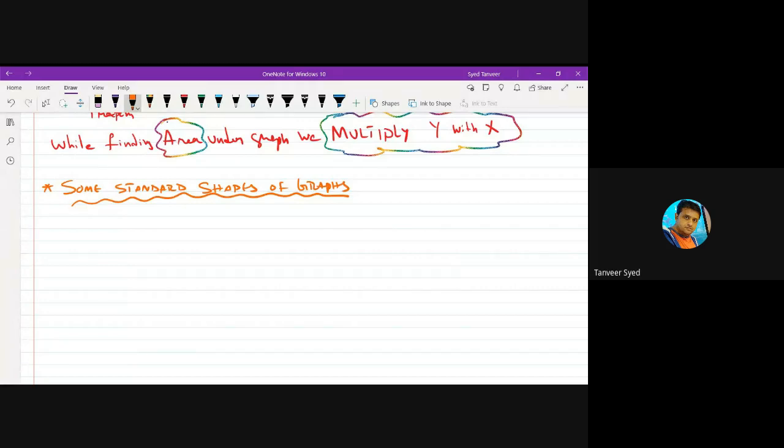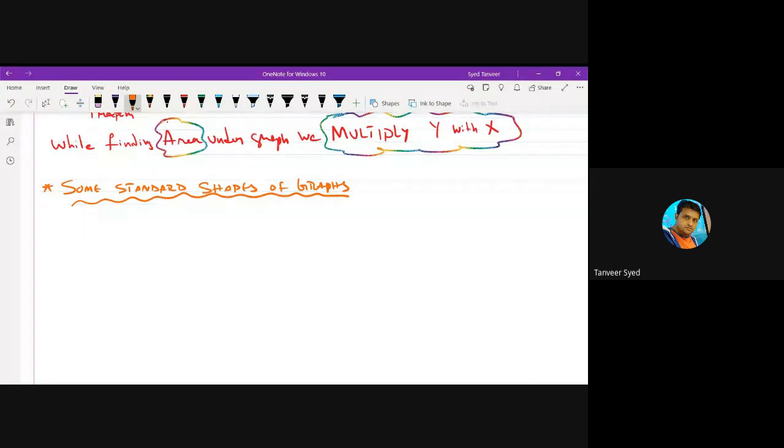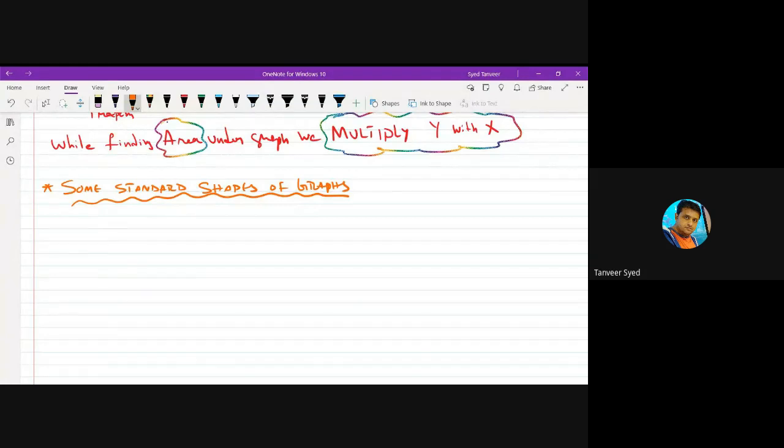Suppose I ask you to plot a graph between population of India year-wise and number of runs scored in World Cup. Is there any relation between these two? No relation. Population of India is in no way related to runs scored in World Cup.